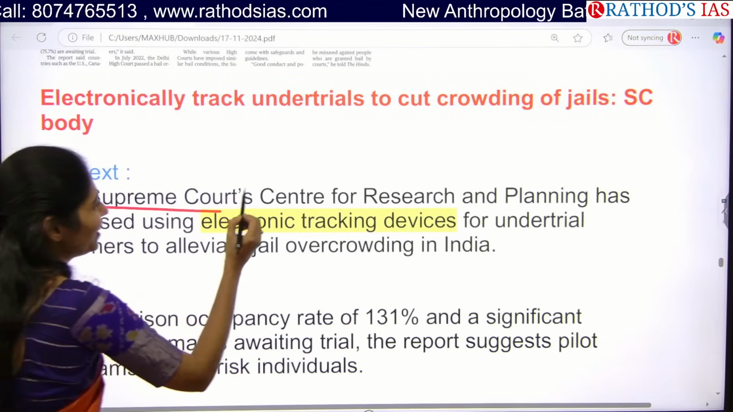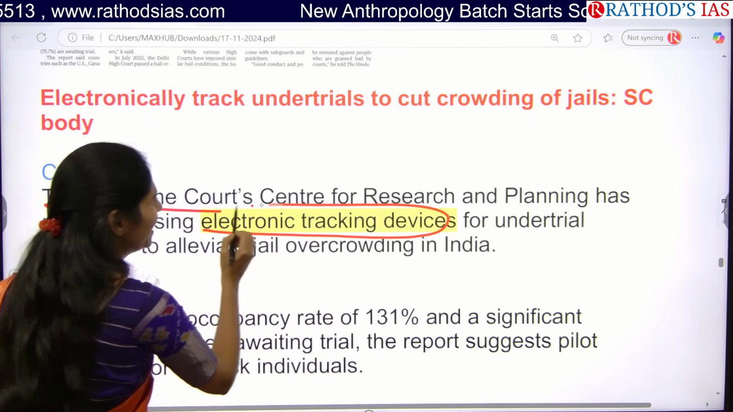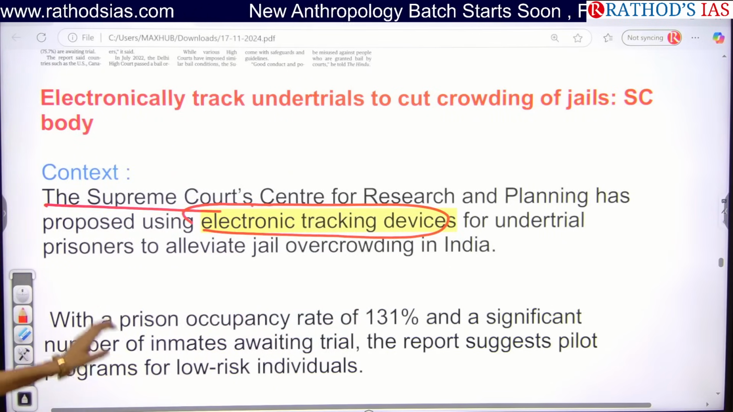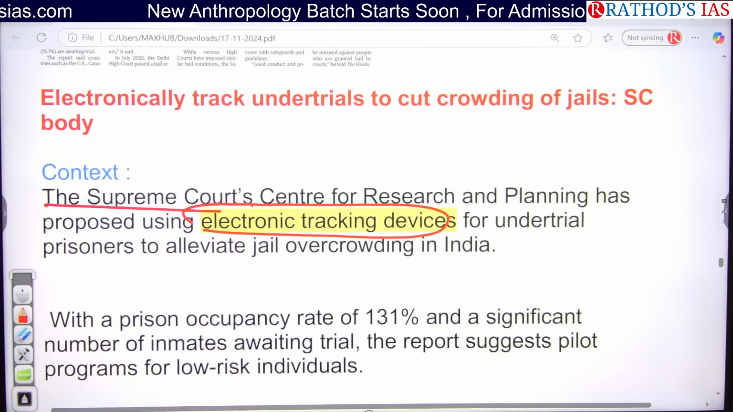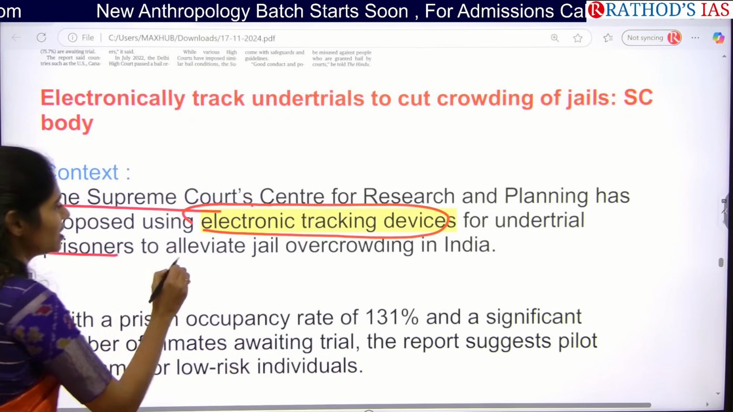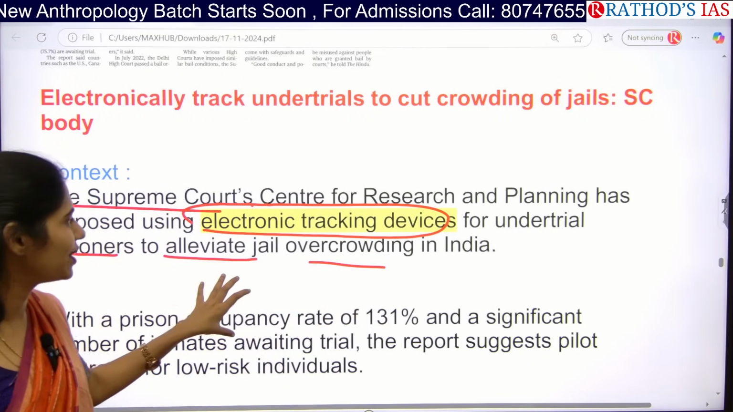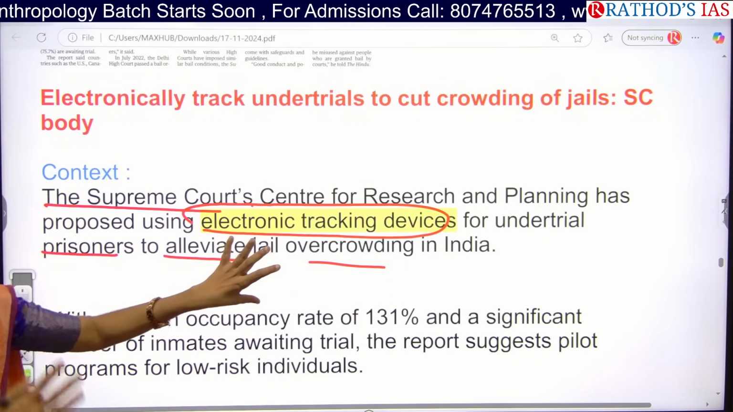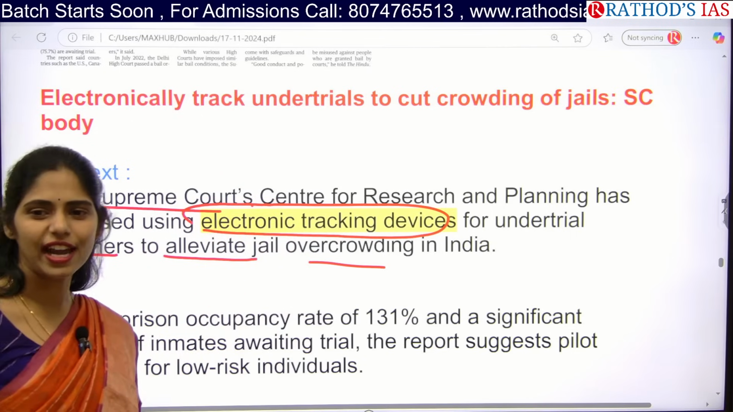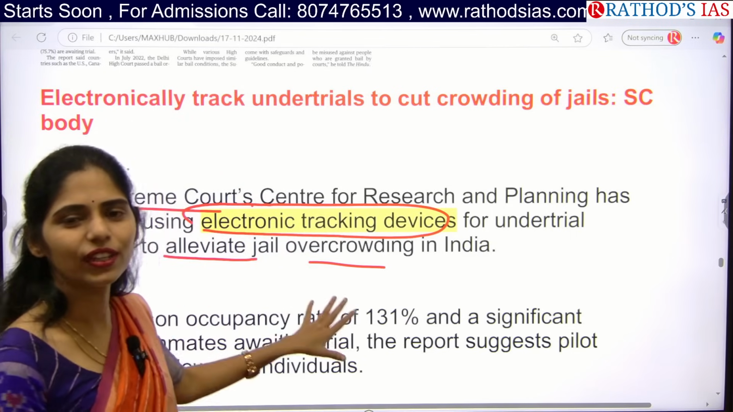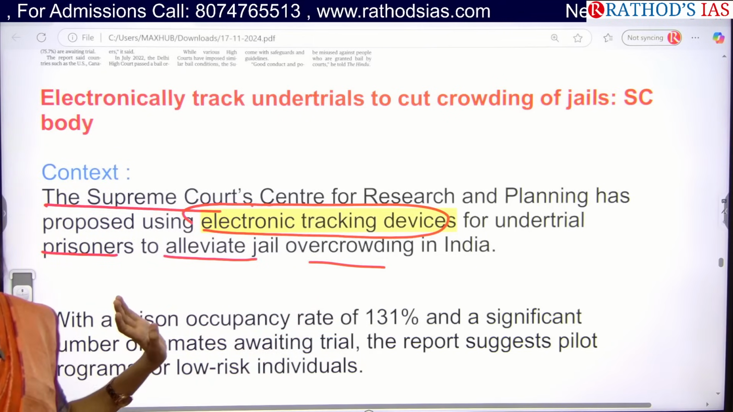Okay, Supreme Court came up with a planning of using electronic tracking devices for under trial prisoners to alleviate this jail crowding in India. So to decrease this jail crowding, for these under trials, they have to release them and use some electronic tracking devices so that we can track these people outside the jails, so that we can decrease the crowding of prisoners in the jails.